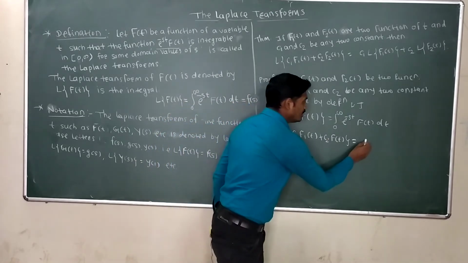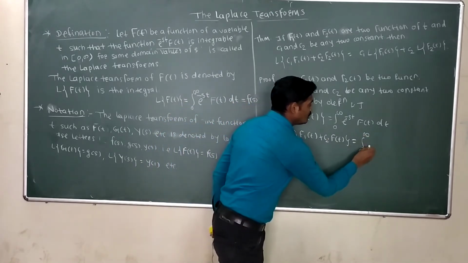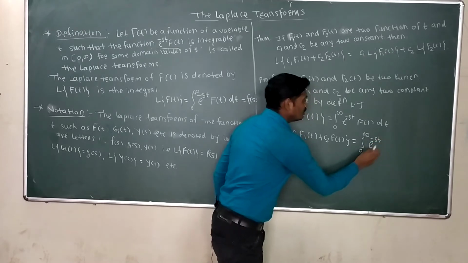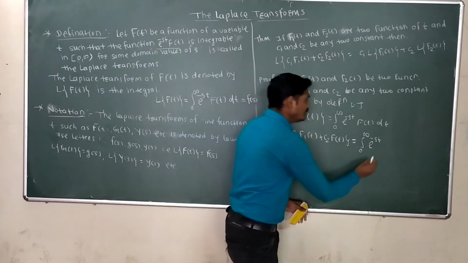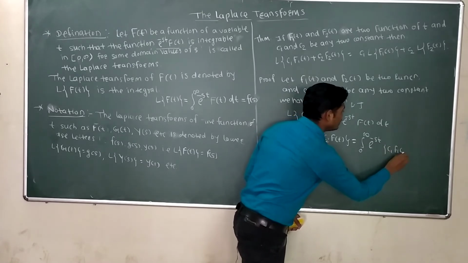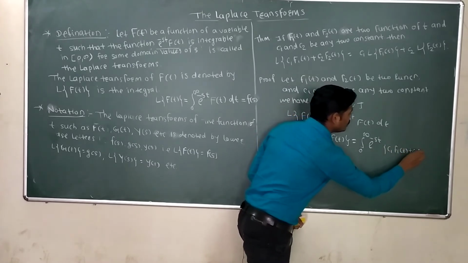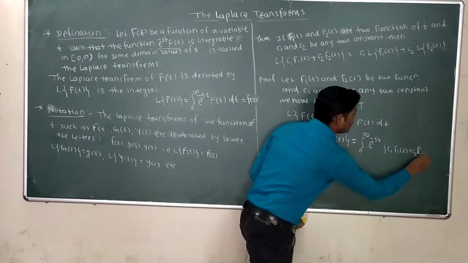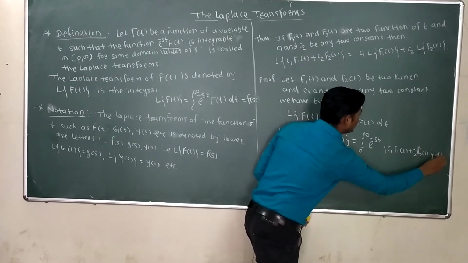So we get integration 0 to infinity e raised to minus st. What is the function here? c1 f1 of t plus c2 f of t dt.